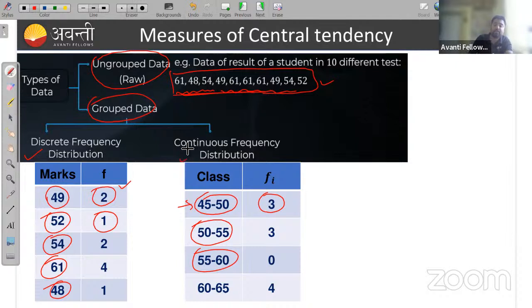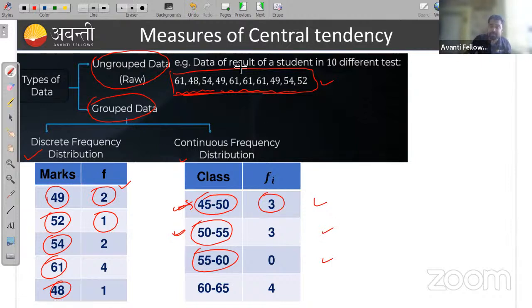And what is class? Continuous frequency. Grouped data is again divided in two parts. One is discrete frequency distribution, another one is continuous frequency distribution. In case of continuous frequency distribution, you are taking classes. Classes means range. You have been given some range, like 40 to 50, 50 to 55, 55 to 66, and all these things we have observed here. So this is all about your measure of central tendency.